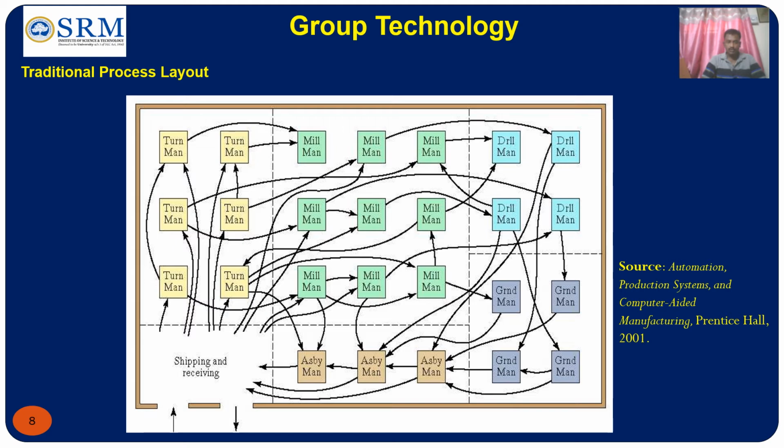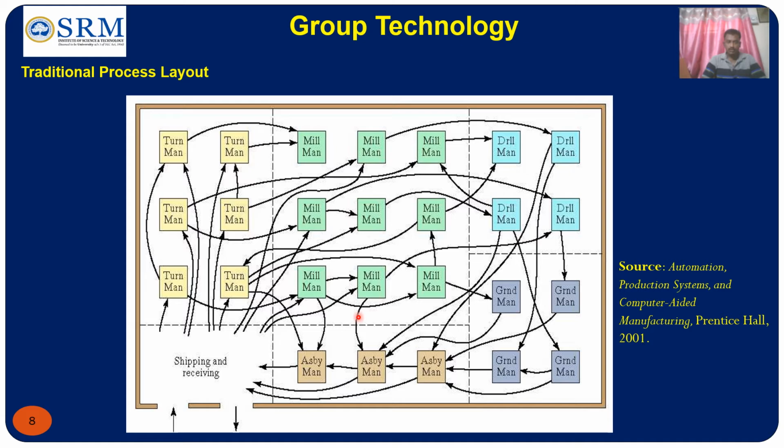So this diagram illustrates a traditional process layout. In this diagram, a general process layout has all the turning machines, or all the lathe machines, arranged in a single cell. All the milling machines are arranged in a single cell. All the drilling machines are arranged in a single cell, and grinding machines are arranged in a single cell, and the assembly machines are arranged in a single cell.